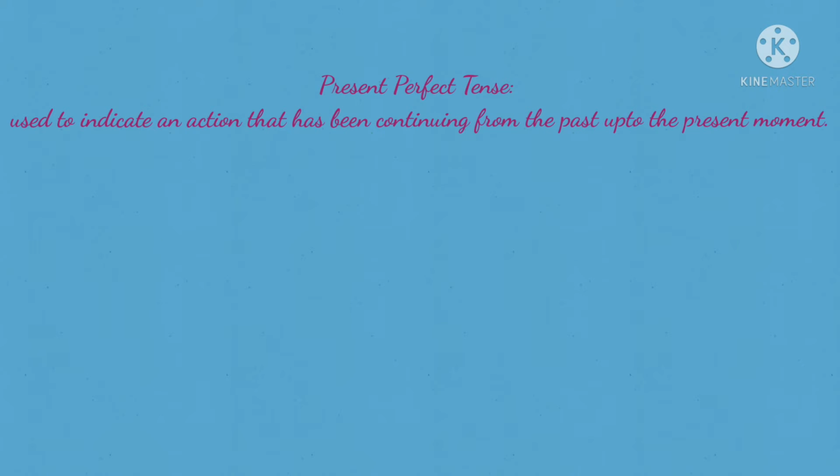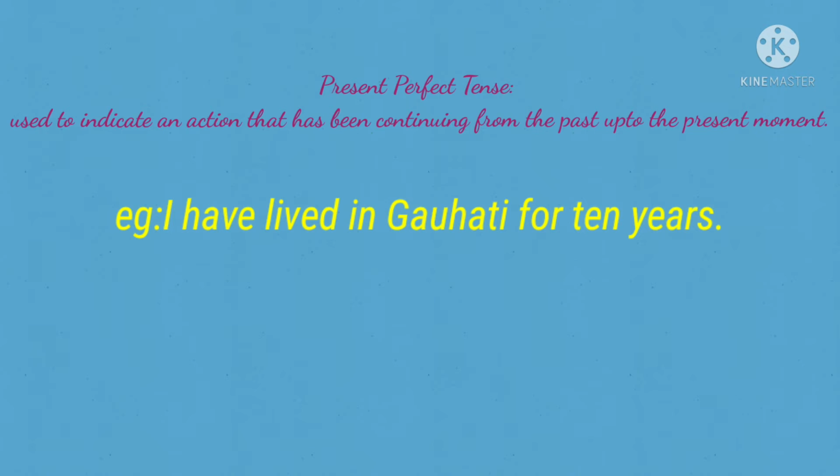Then next, present perfect tense. Present perfect tense is used to indicate an action that has been continuing from the past up to the present moment. For example, I have lived in Guwahati for 10 years.